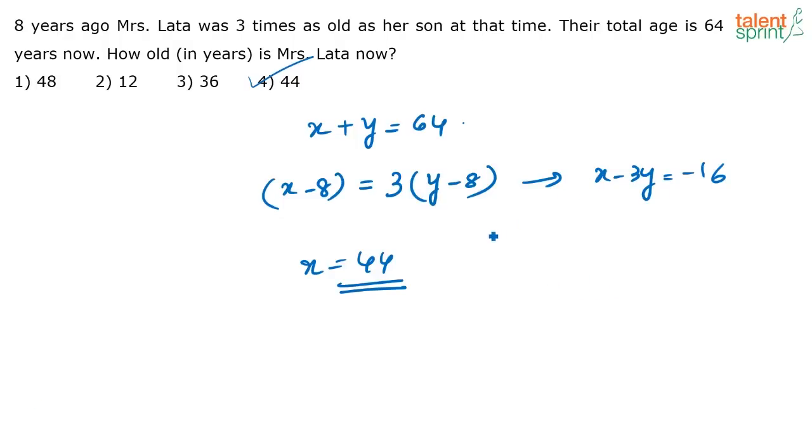One very good way in which you can solve it is if you do a minus 8, right? See what is Lata's age, look at the options, and if you subtract 8 from these options, the answer that you get should be divisible by 3. Why? See, you know X minus 8 is equal to 3 into Y minus 8. So very clearly you know that X minus 8 is a multiple of 3, correct? X minus 8 has to be a multiple of 3. So check with these options, like 44 minus 8. What is 44 minus 8? The answer that you get should be a multiple of 3. You can cross check that way also.